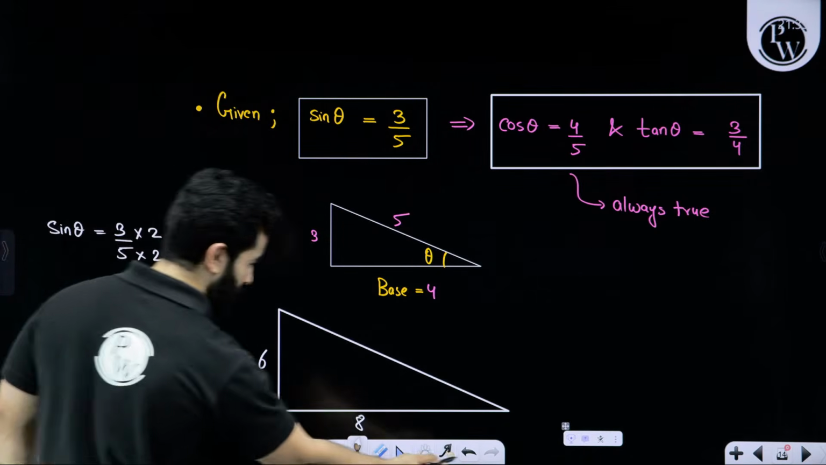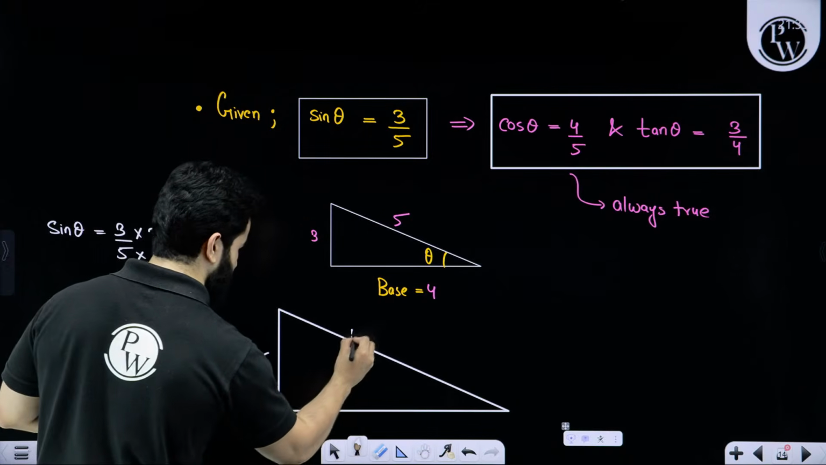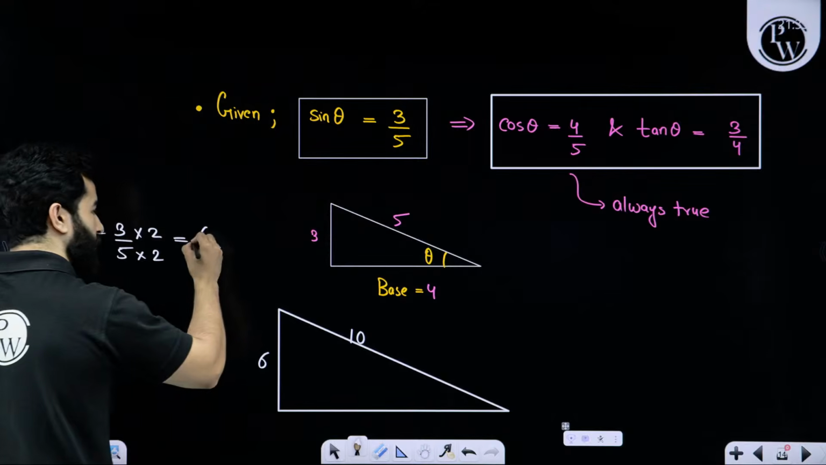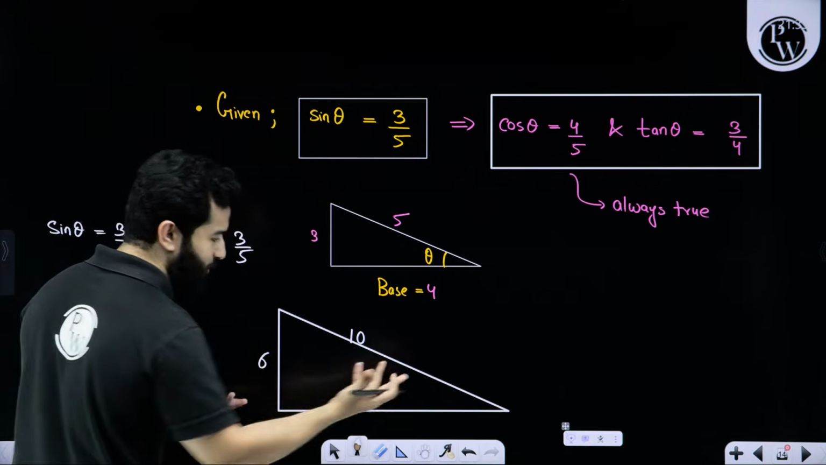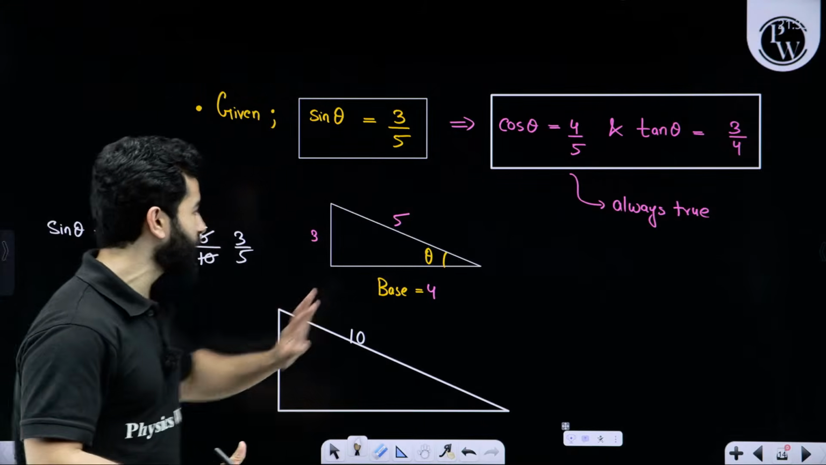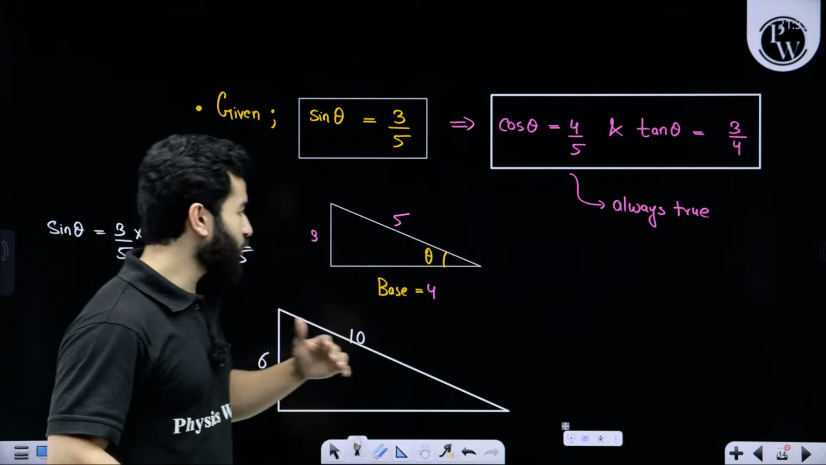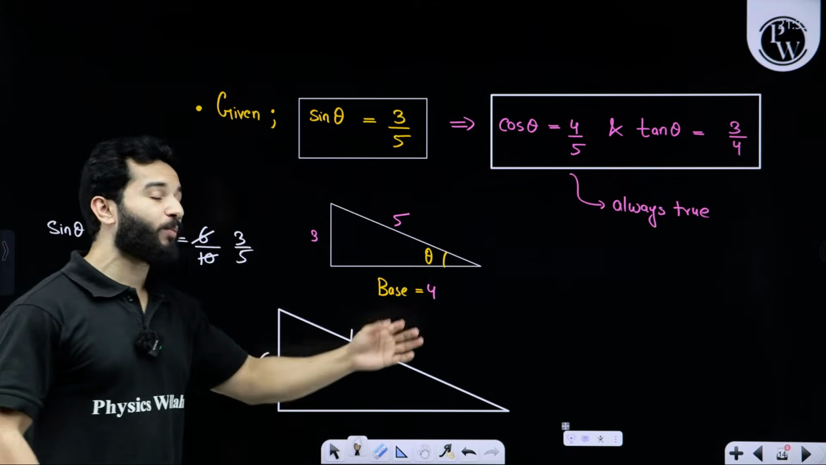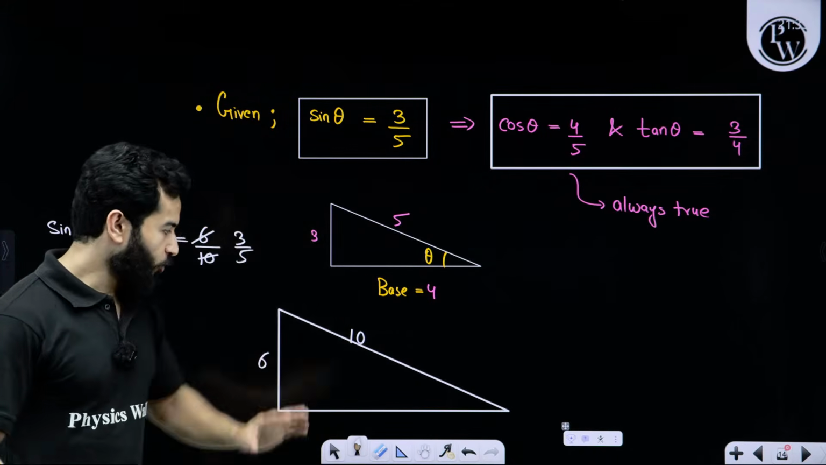My bad. This is 6 and this is 10. Still, when you are going to cancel it, it will come out to be 3 by 5. But now, obviously, base will be different. That's what I'm trying to say, that this is always true, but we are not going to say that base will be only 4. Right? We can't say that. Hopefully, it is clear to you.